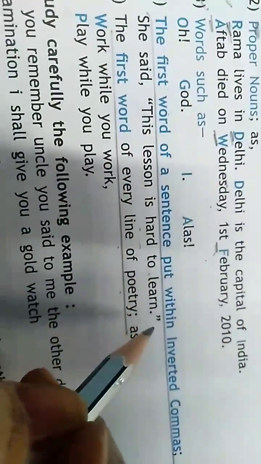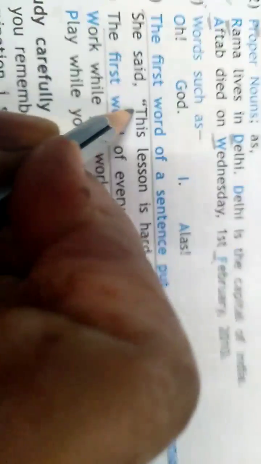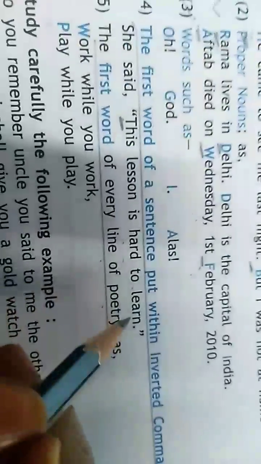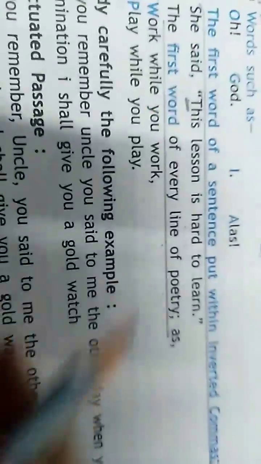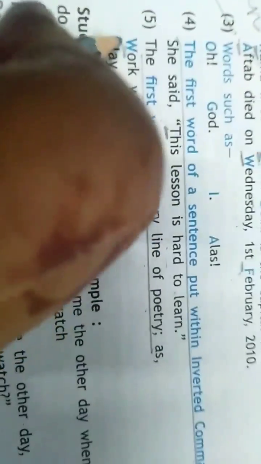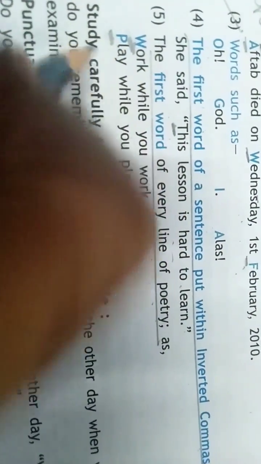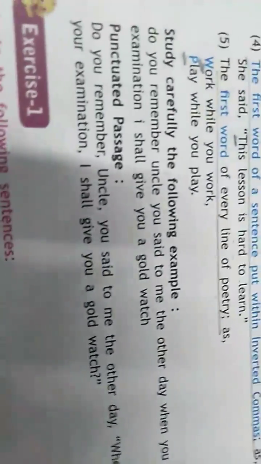The first word of a sentence put within inverted commas is always written in capital letters. The first word of every line of poetry, in every line of a poem, will always be in capital letters. These are very important rules, children. Write down, learn. I hope you are understanding, children.